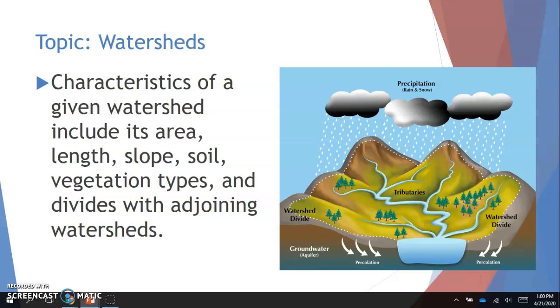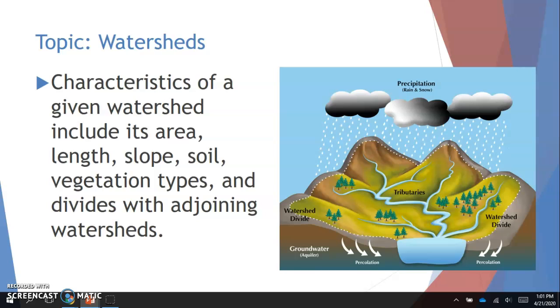Basically what a watershed is, it's just an area that collects all the precipitation, so rain, snow, that falls, and then it's all the interconnecting tributaries and rivers that filter into a larger body of water. Okay, and then based on where you are in the United States, you'll be in a different watershed. So it's defined basically by which streams, which rivers are flowing into the larger body of water.